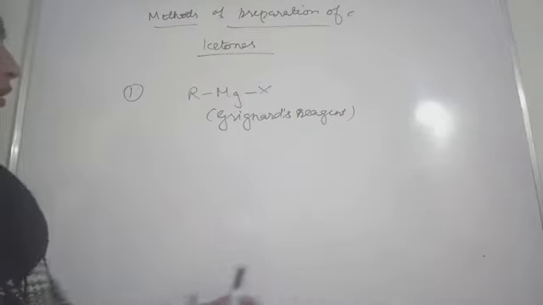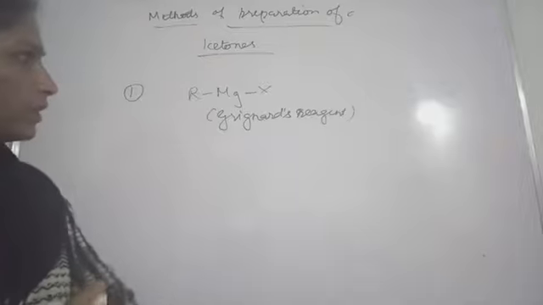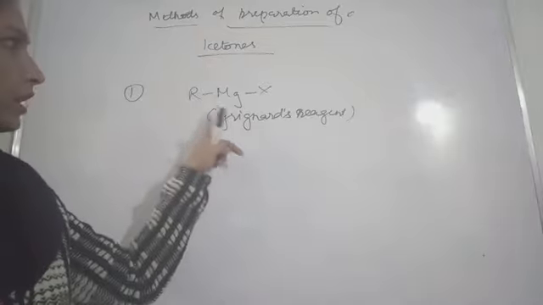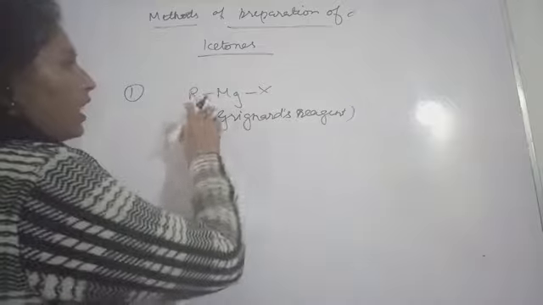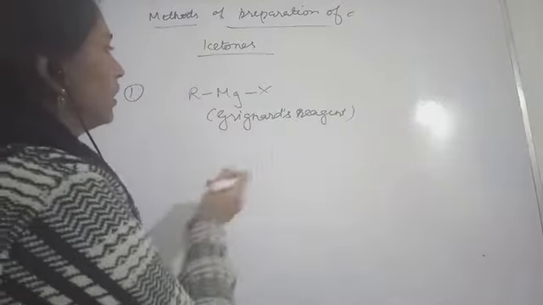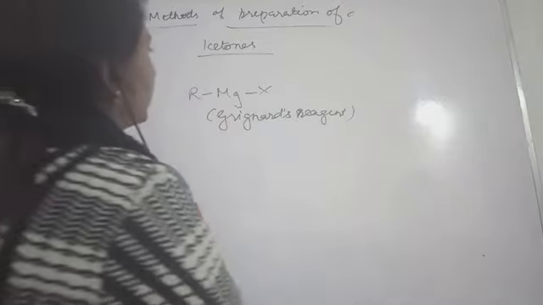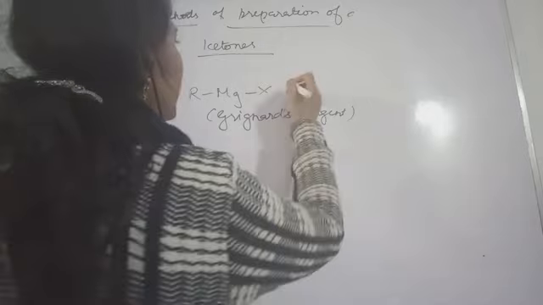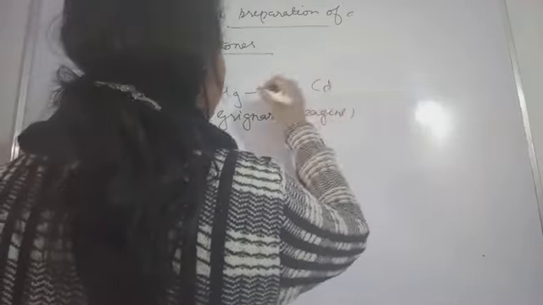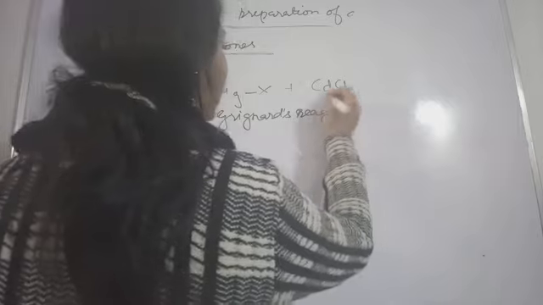In haloalkanes and haloarenes you might have studied about this, it is not a new term for us. This is Grignard's reagent, RMgX. Now this RMgX will react with CdCl2, cadmium chloride.